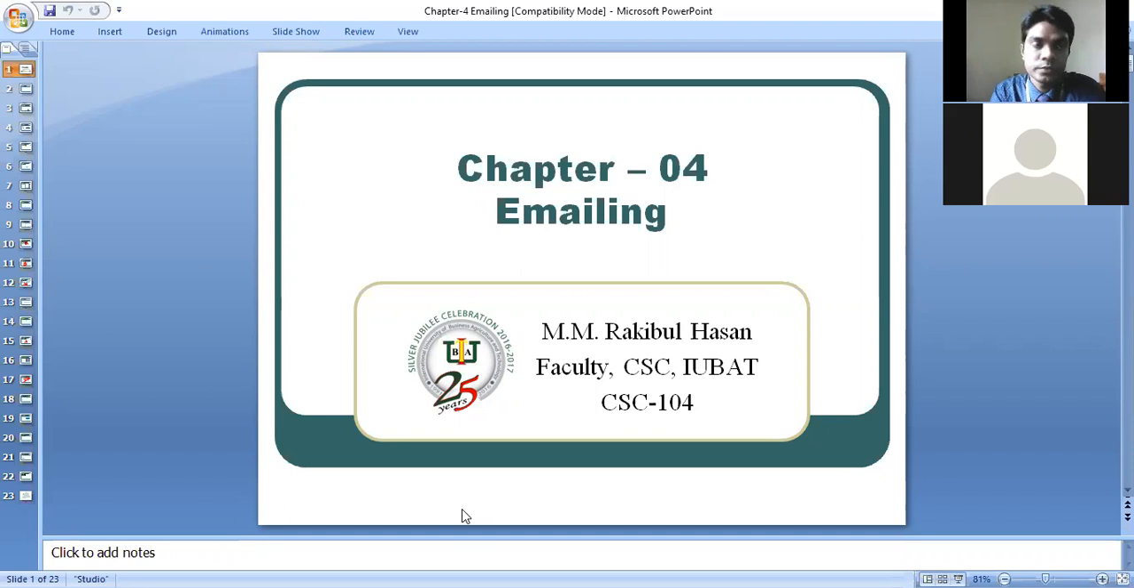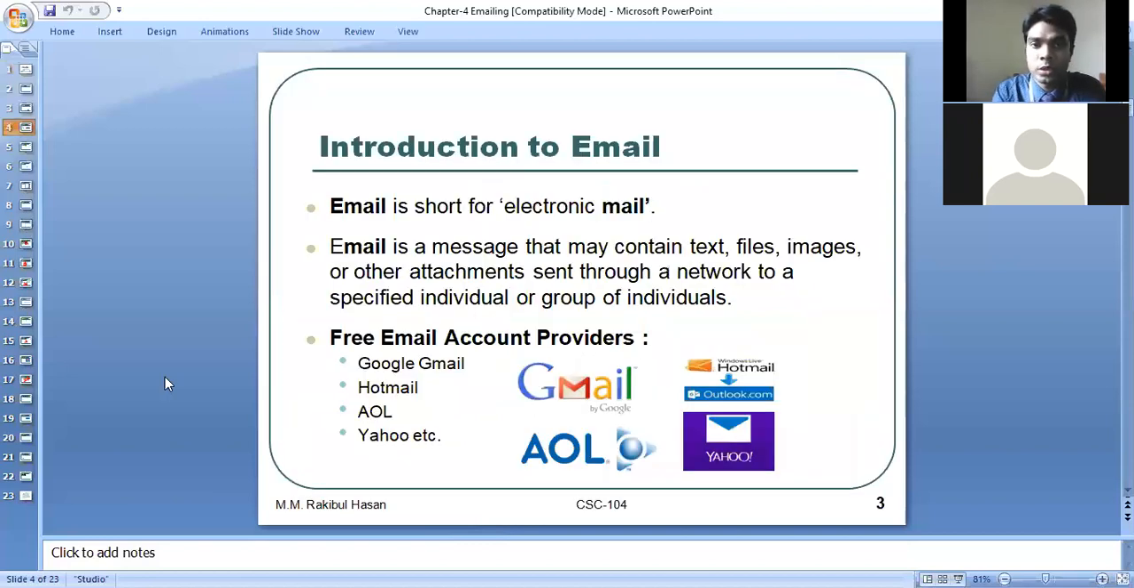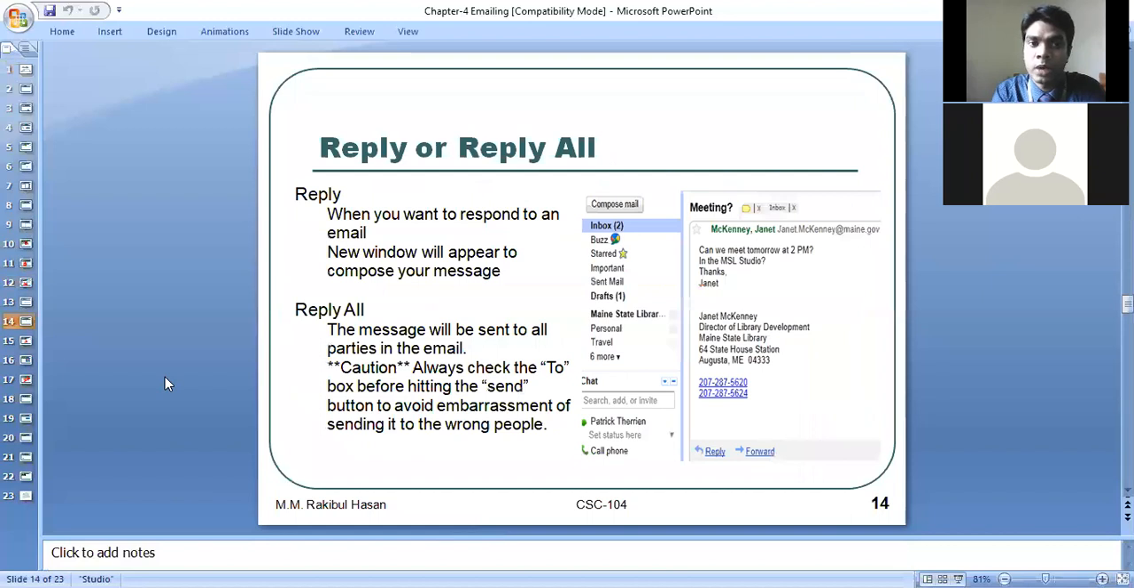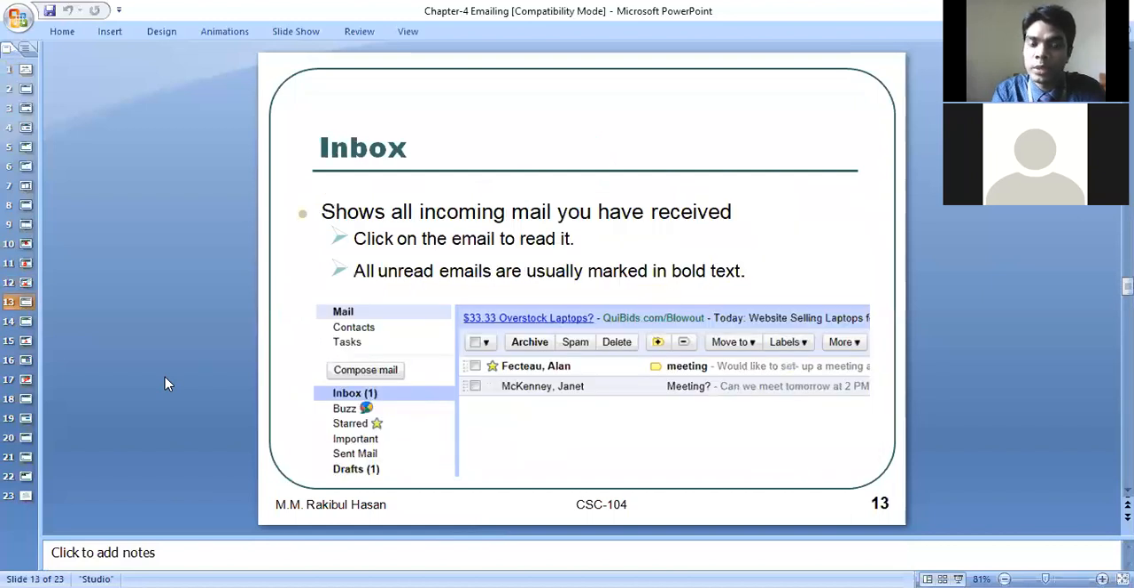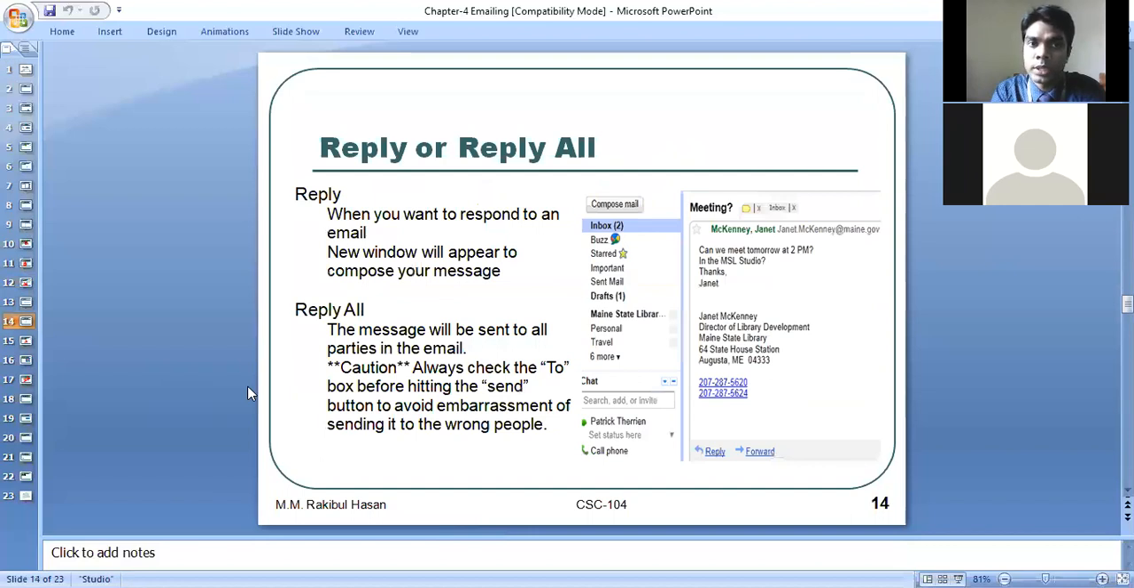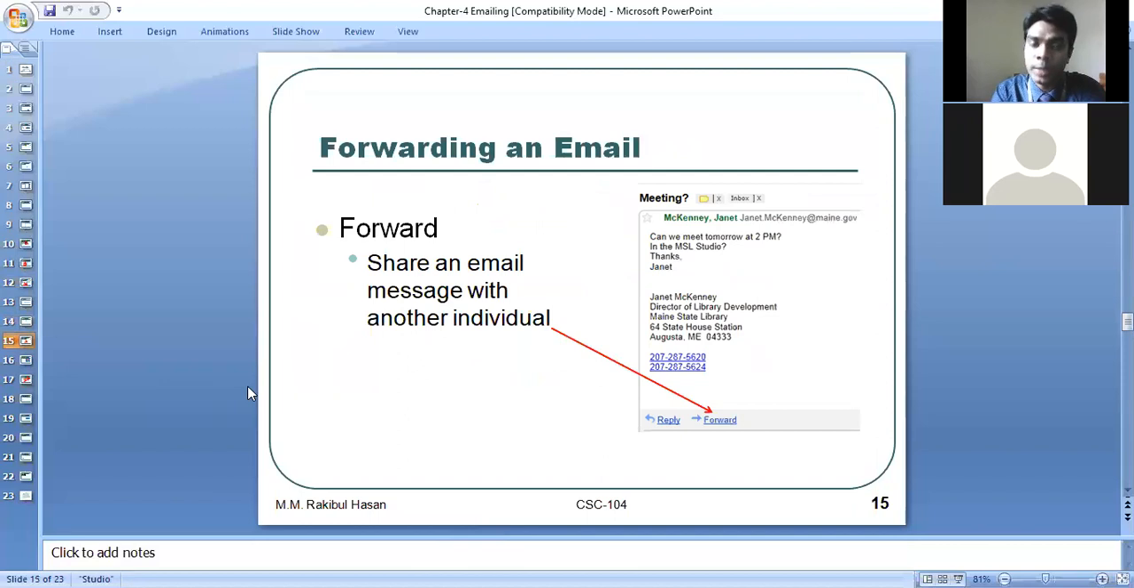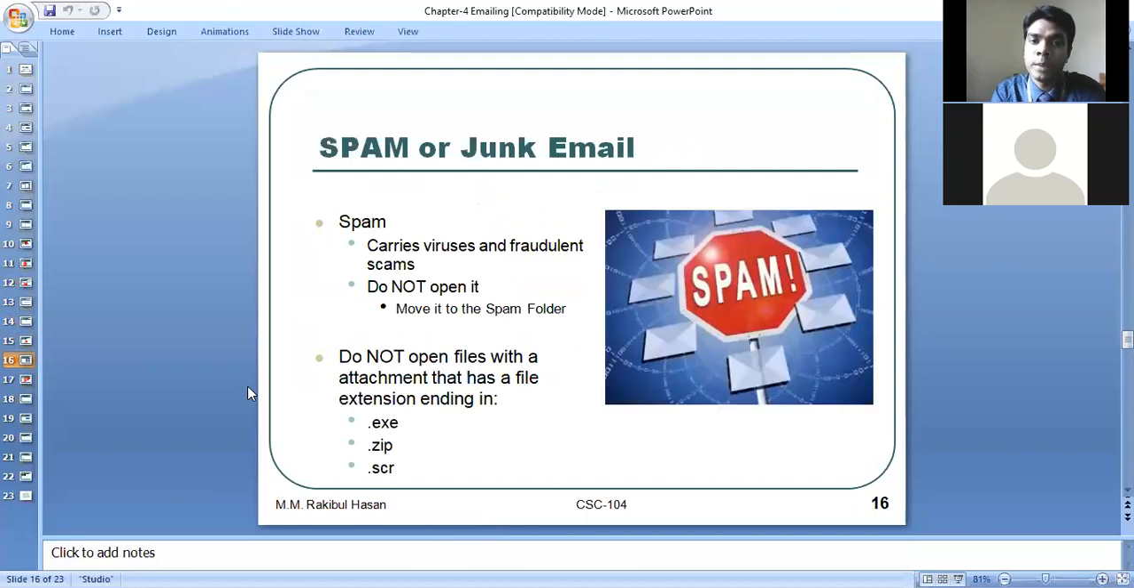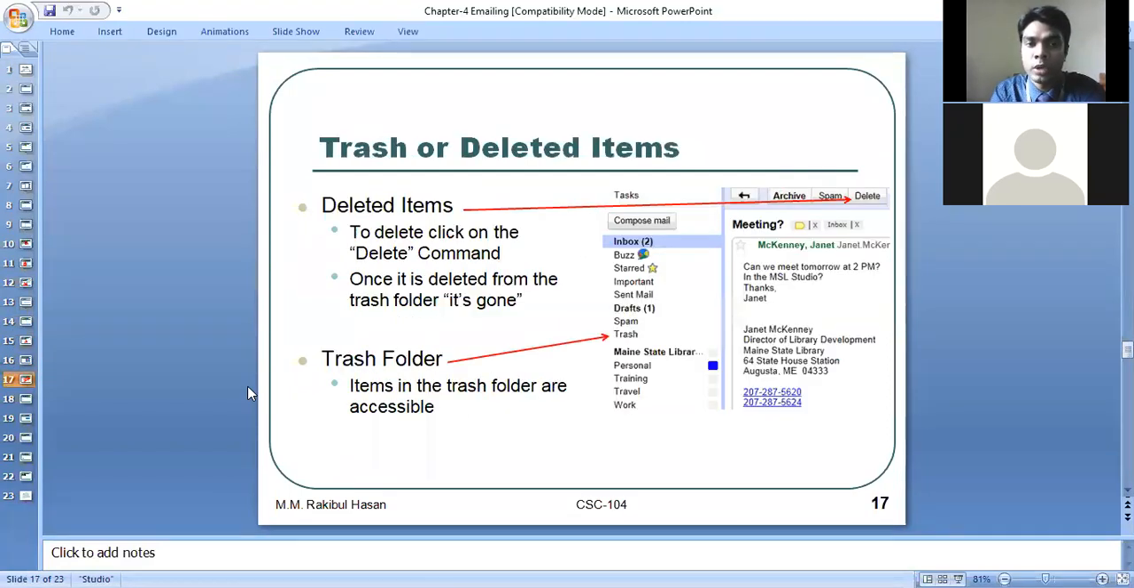Yes, sir. Okay, so you can go through the slides one by one, and then you can practice at your home. All the things are already given, like how we can draft email, how we can send email, how we can compose email. When we have to use the inbox, how we can reply, how we can reply all, how we can forward email, and what we have in the spam folder, delete folder, trash folder. What is the use of each folder?